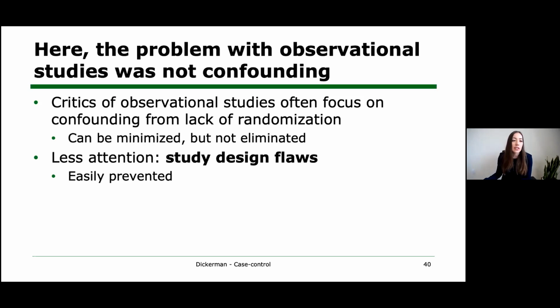And so this is just to say that the context-specific potential for confounding is a very important consideration, but in general, this overemphasis on confounding tends to overshadow considerations about what are major design flaws in some observational studies, which can lead to substantial bias and in cases can explain discrepancies between observational and randomized evidence.